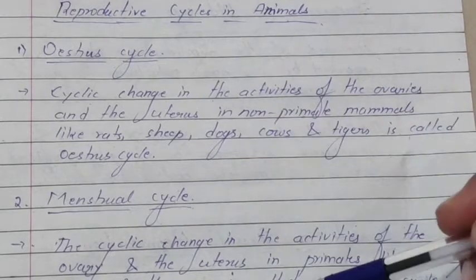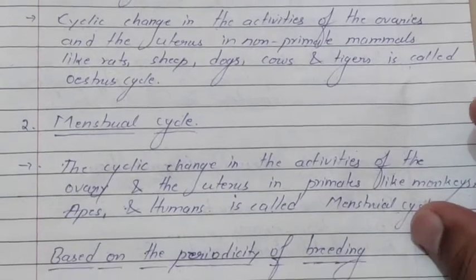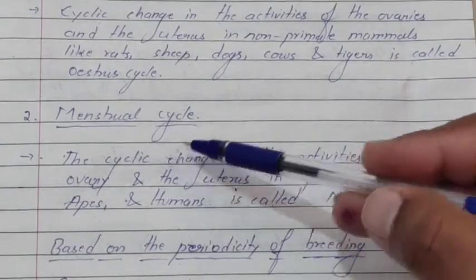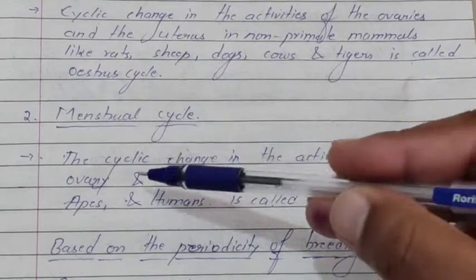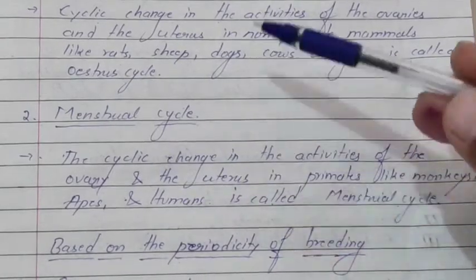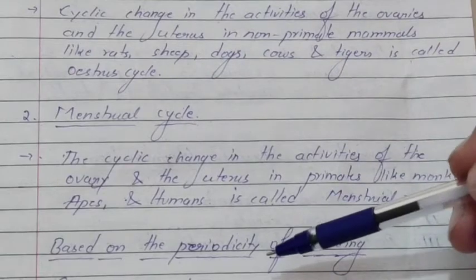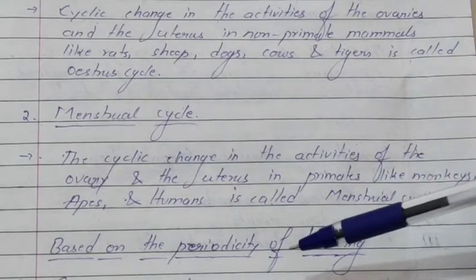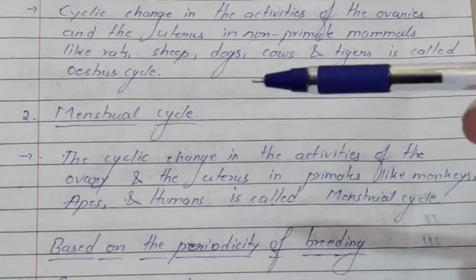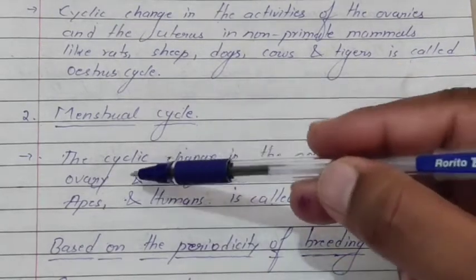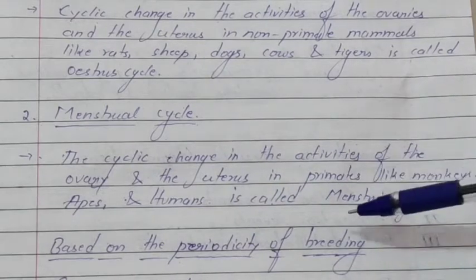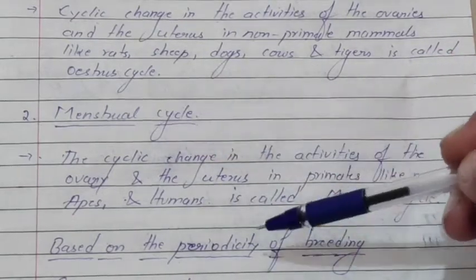Moving to the next type of cycle, that is the menstrual cycle. The menstrual cycle is the cyclical changes in the activities of the ovaries and the uterus. Basically these cycles occur in the ovaries and uterus, right? So the changes which take place in the ovary and uterus in primates are called what? Menstrual cycle.